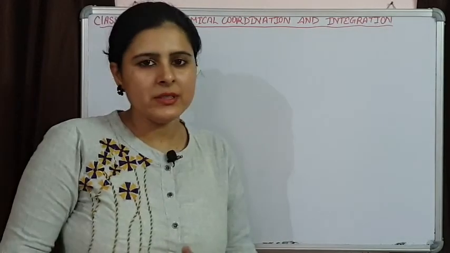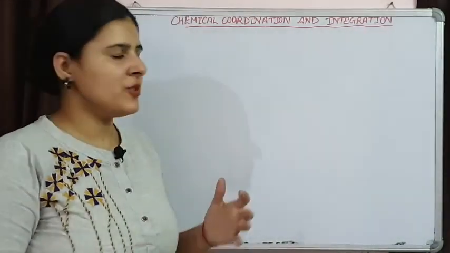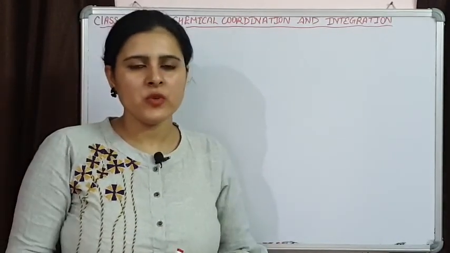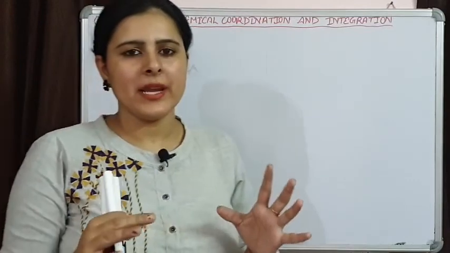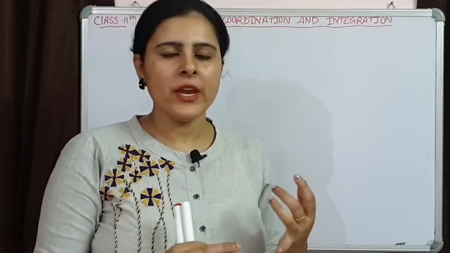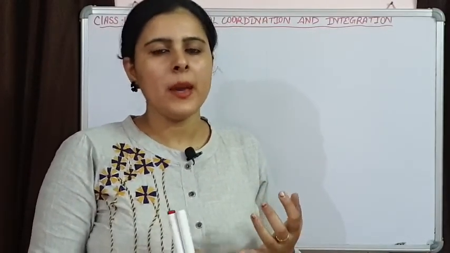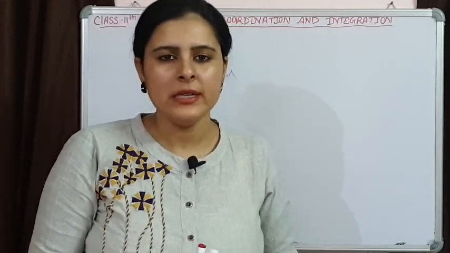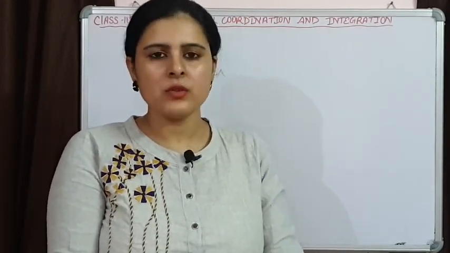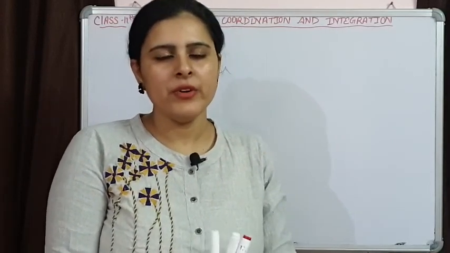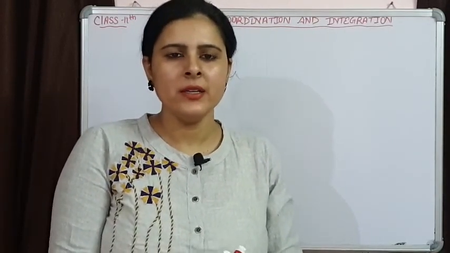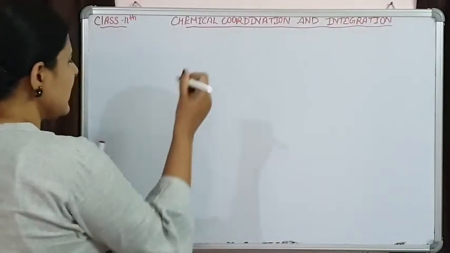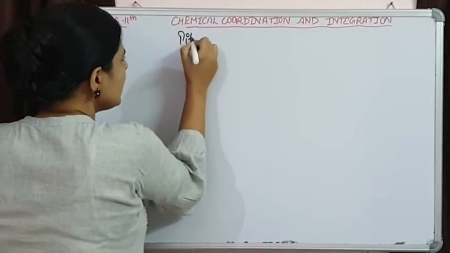Good morning, students. We are doing our chapter chemical coordination and integration, and in this chapter also we are dealing with our endocrine glands. So up to here we have talked about thyroid gland, parathyroid gland, adrenal gland and hypothalamus gland. The gland which we are going to discuss today is pituitary gland. We will try to complete pineal gland also. So let's start. The first gland for today is pituitary gland.